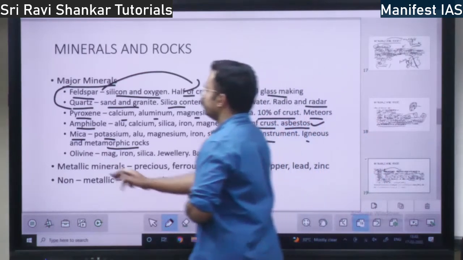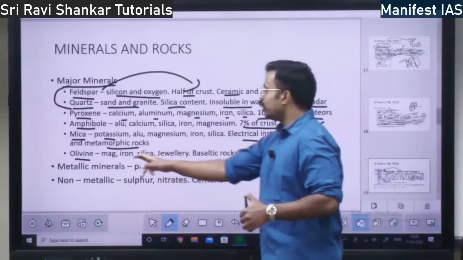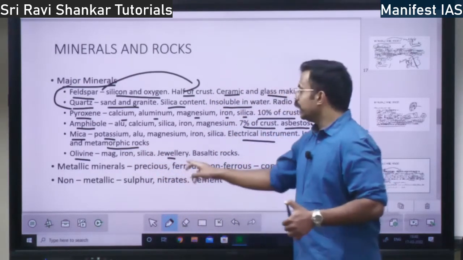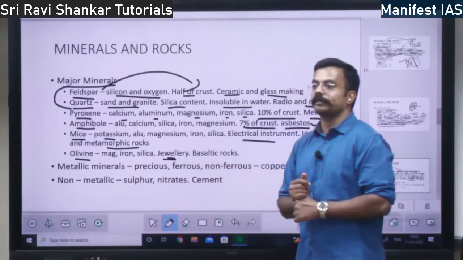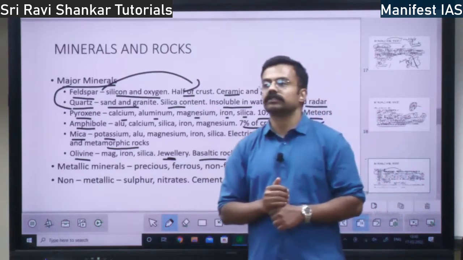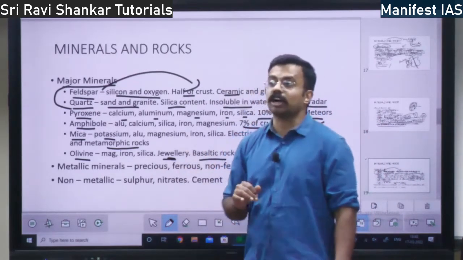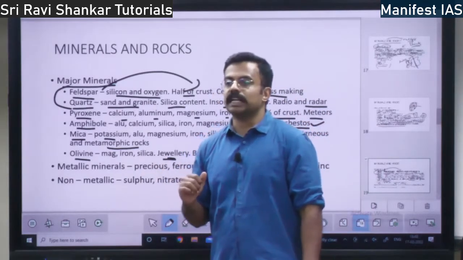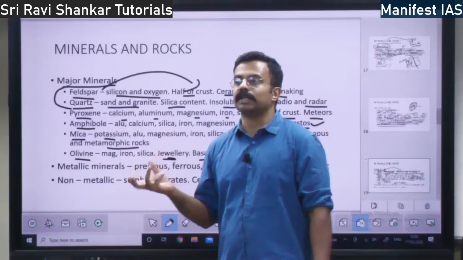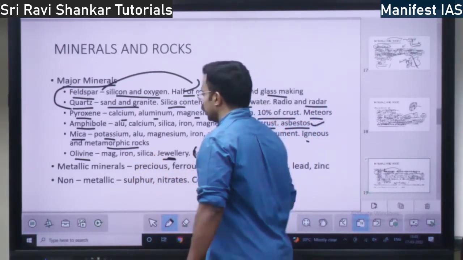Then you have olivine. What is it made of? It is made of magnesium, iron and silica, not important. Where is olivine used? It is used in jewelry making. Also, it is found in basaltic rocks. So you know what is basaltic rock? Shield volcano. Thin lava is called basalt. Basalt comes out of thin, viscous lava. So that is the basaltic rocks.